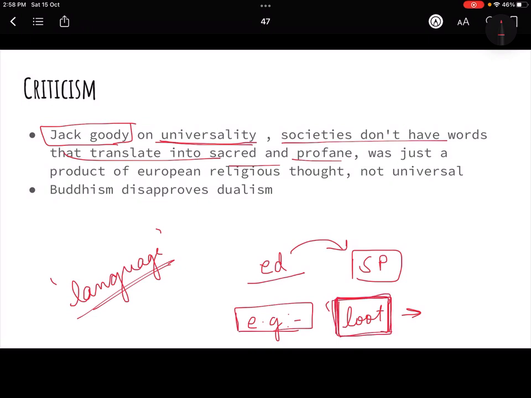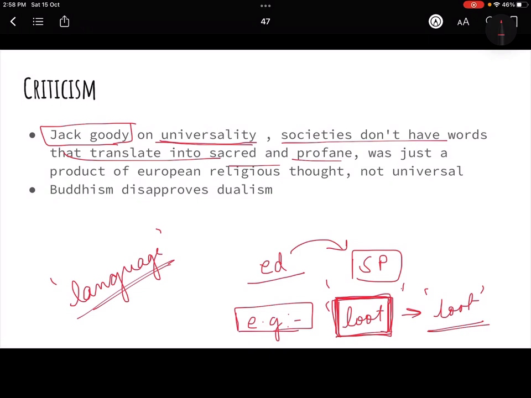Only when they saw it in India, where they did it the most, did they add it to their dictionary, right? So if you do not know about a concept, you will not have a word for it either. This is what Jack Goody's criticism is all about, that many cultures do not have such words. That means they do not have that concept also, because words come when you have those concepts, right?